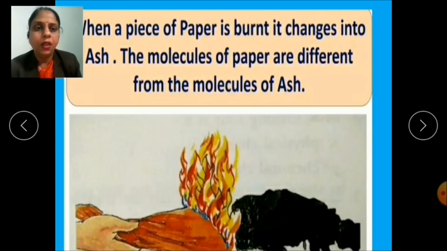Burning of paper. Here in this example, when a piece of paper is burnt, it changes into ash. Now children, tell me one thing. From this ash, will you get the paper back? No. The molecules of paper are different from the molecules of ash because when substances burn, they combine with the oxygen and new substances are produced.